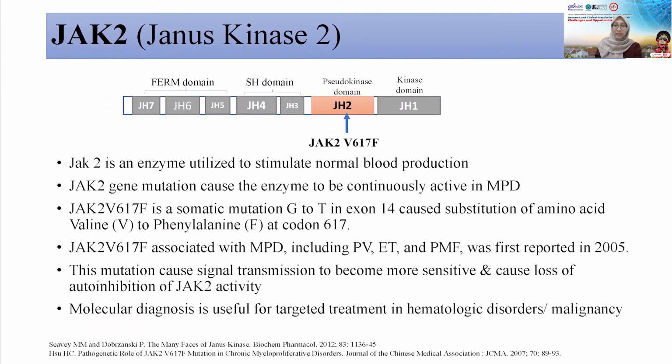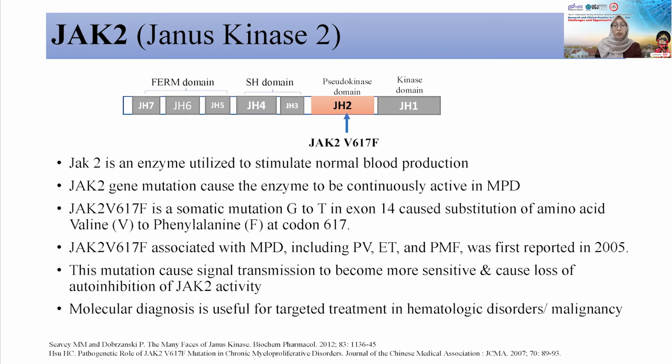JAK2, or Janus kinase 2, is an enzyme that is normally utilized to stimulate blood production, and JAK2 gene mutation causes the enzyme to be continuously active in MPD. JAK is divided into 7 areas called domains 1 until 7 JAK homology, or JH. JH2 domain is believed to regulate basal JAK activity.